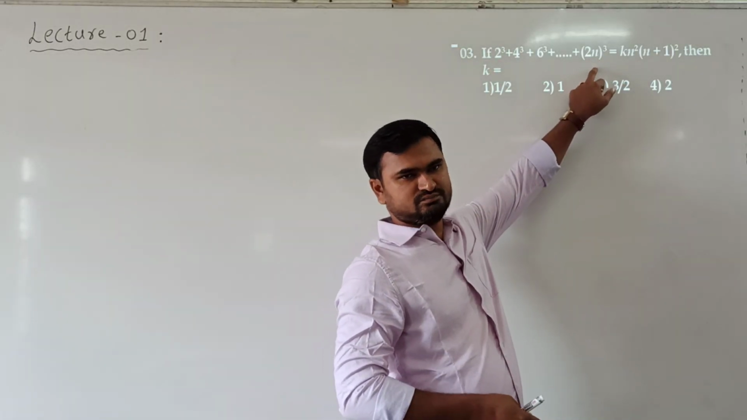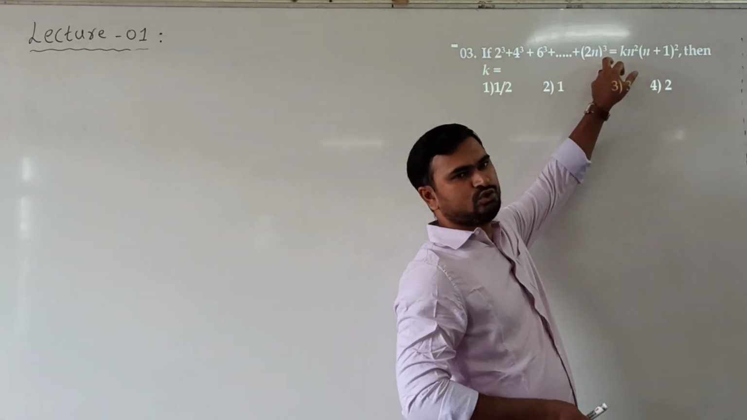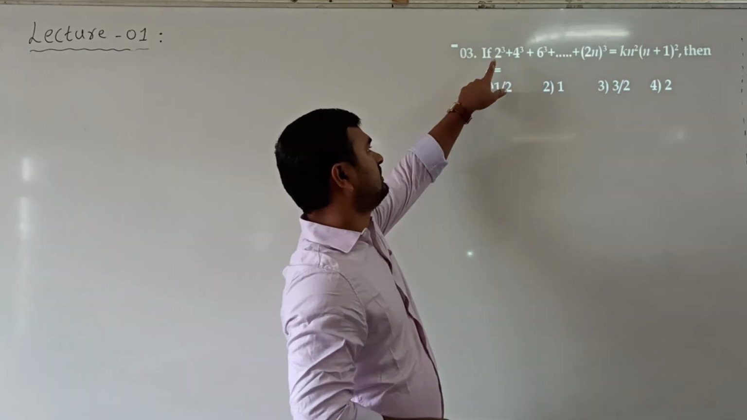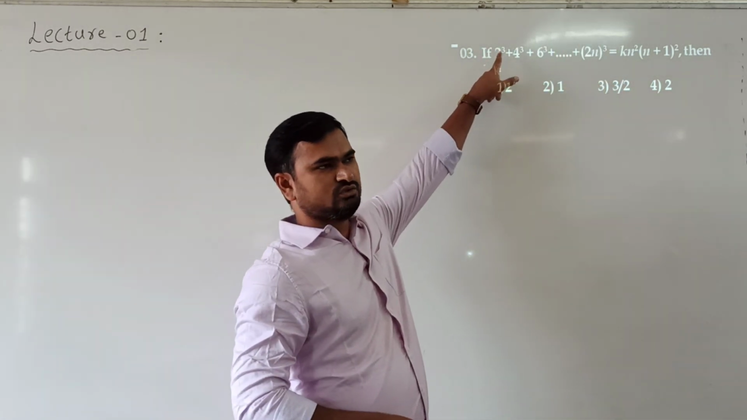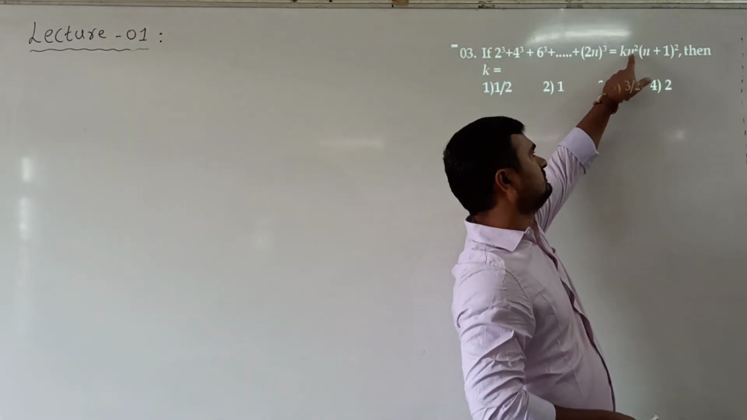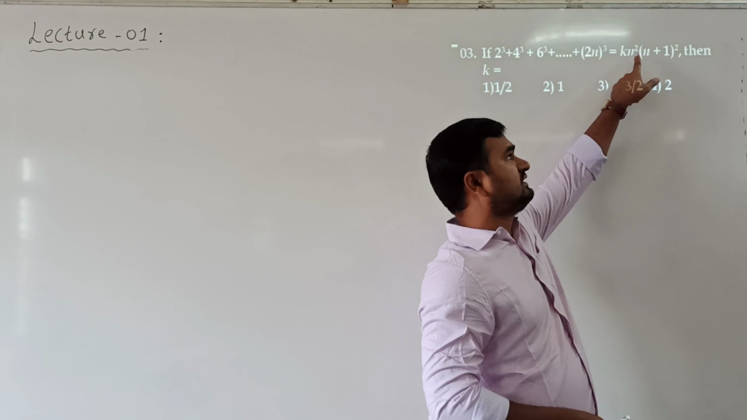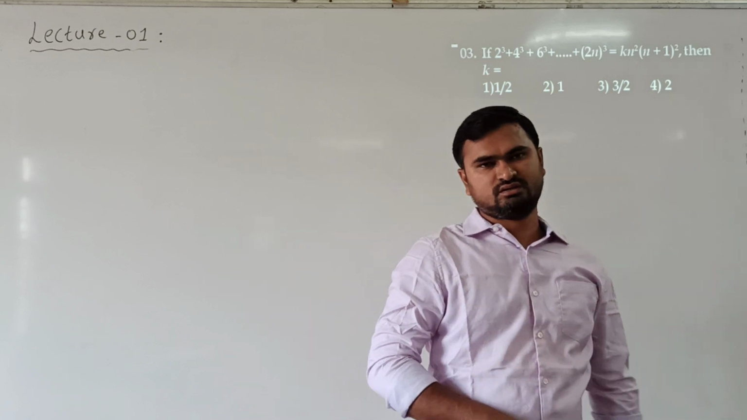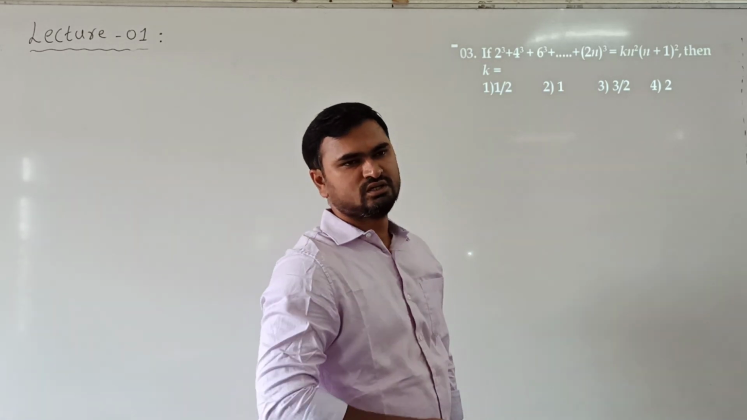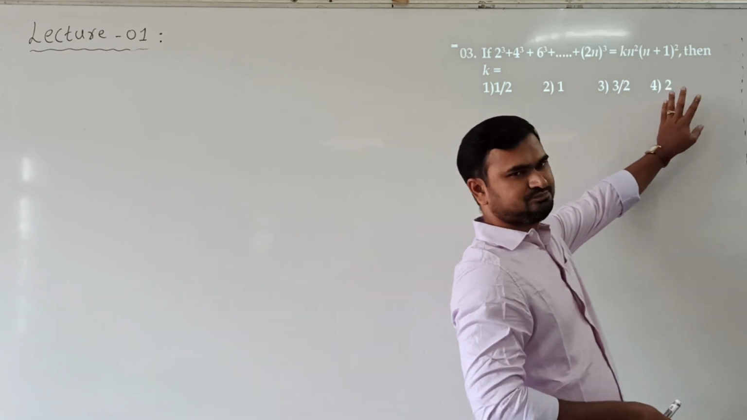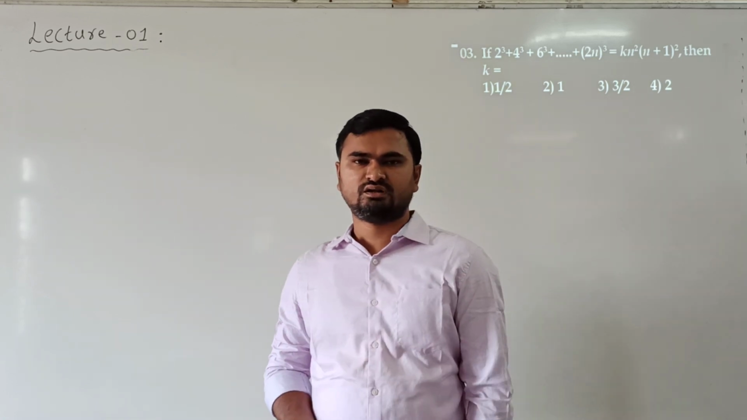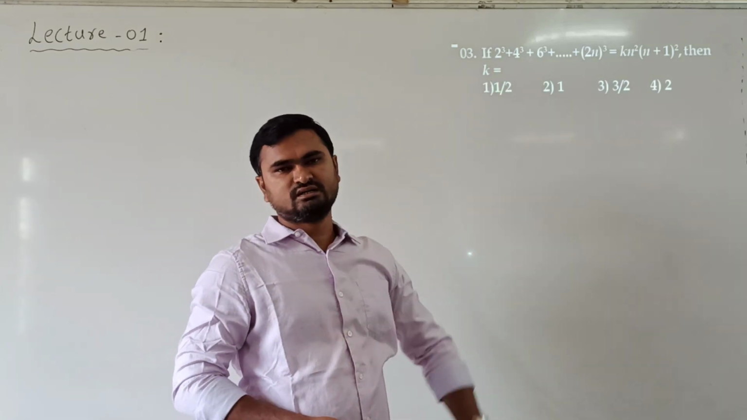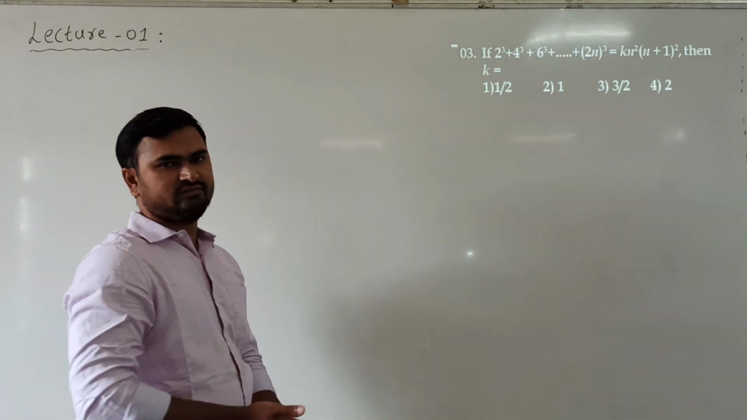If I take n equal to 1, n is 1 means sum up to 2 cube, which is the first term. So 2 cube is 8. 8 equal to k into n, we are taking 1. So n is 1 means 1 square into 2 square, 4. So 8 equal to 4 into k. 8 equal to 4k means k will be 2. So the required answer will be 2. So verify by taking n equal to 1 or n equal to 2 and so on. With one or two verifications we can get the answer easily. So this is one method we can always use.